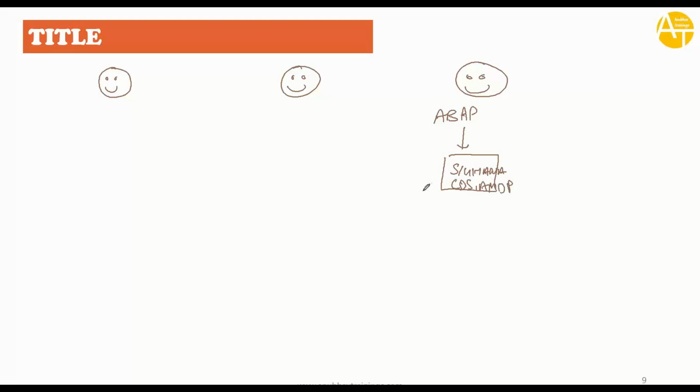Remember, a company doesn't run on one person. A company runs because of multiple people. In your company, there are so many different people with different job responsibilities. There is an ABAP developer whose job is to write ABAP code on S4 HANA, building data models like CDS views, AMDPs, and building Fiori applications. I have a course for this as well called ABAP on HANA and S4 HANA training plus UI5 training. You can go with that training.